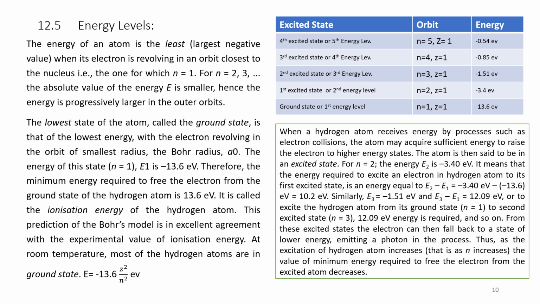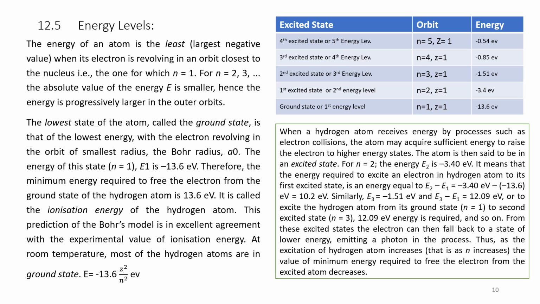For n equal to 2, the energy E2 is minus 3.4 electron volt. It means that the energy required to excite an electron in a hydrogen atom to its first excited state is equal to E2 minus E1, that is minus 3.4 minus of minus 13.6, which is equal to 10.2 electron volt. Similarly, E3 is minus 1.51 electron volt, and E3 minus E1, where E1 is minus 13.6, becomes 12.09 electron volt.